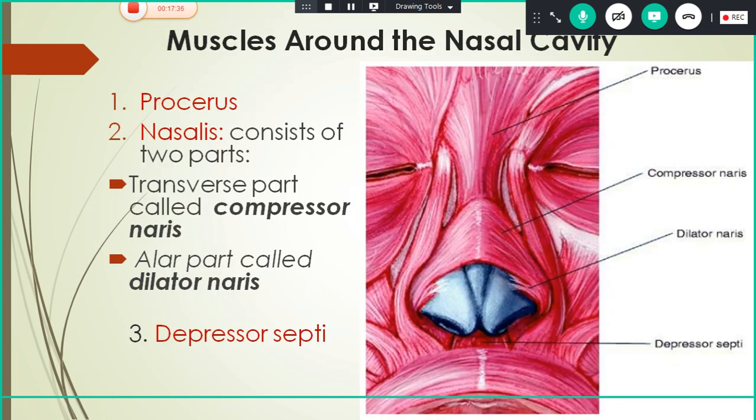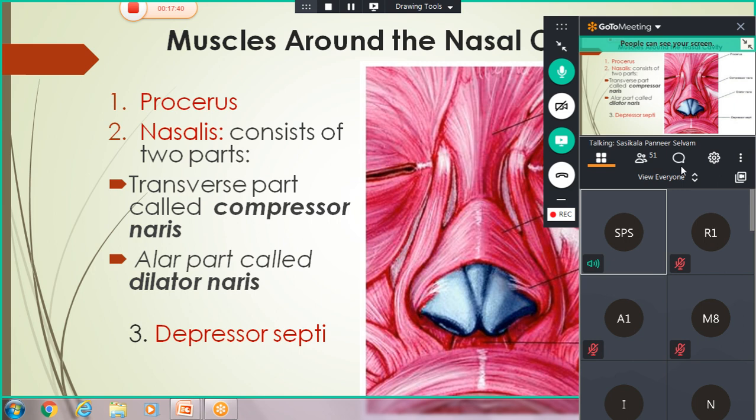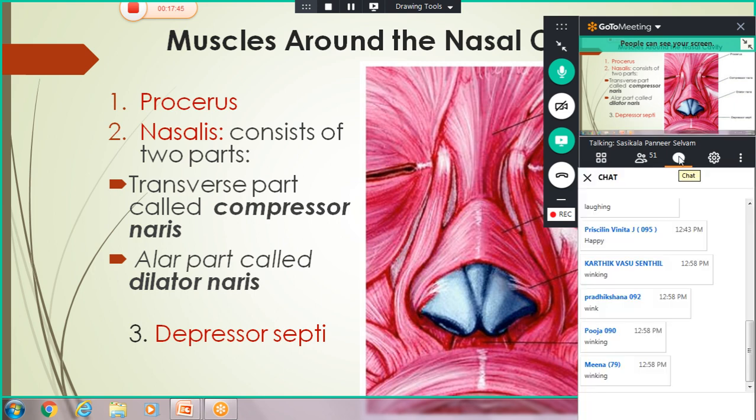Next we will go on to the muscles around the nasal cavity. At this point, do you have any doubt? Anybody wants to clear your doubts? Shall I proceed? Okay, I'll proceed with this.